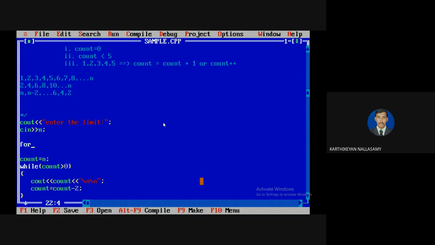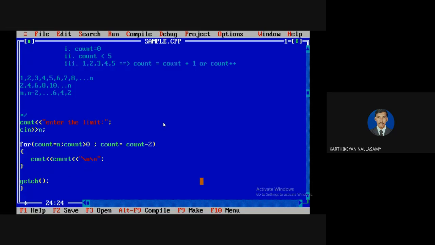You know that the syntax is for initial statement, then I want to write a condition, and the loop variable modification. We know the loop variable modification is count equal to count minus 2. Only the action must be stated; there is no need for any modification part inside the for loop. So now the working principle of your for loop is similar to the while loop.